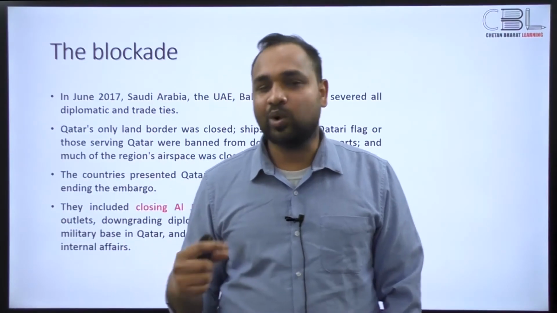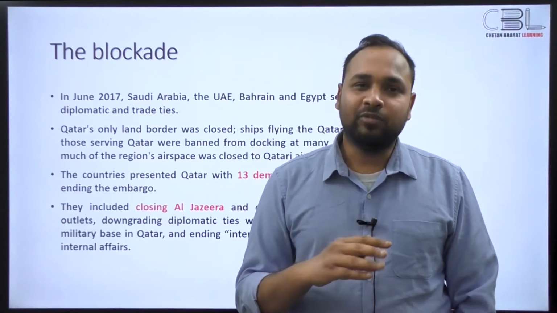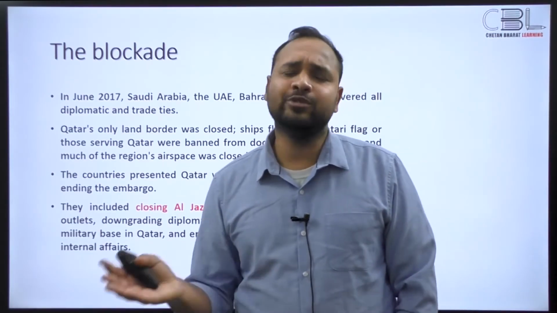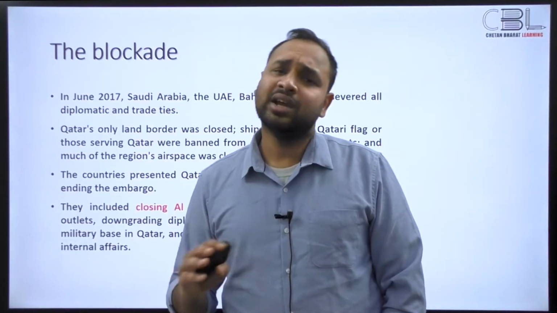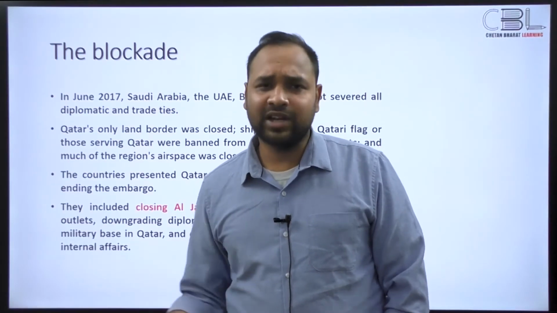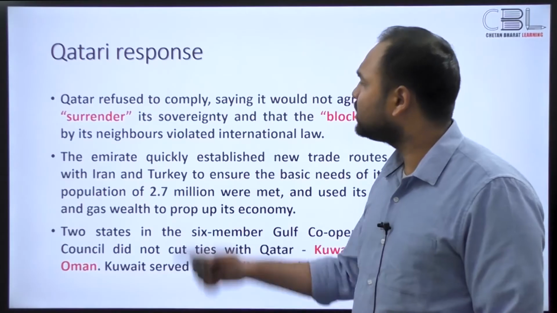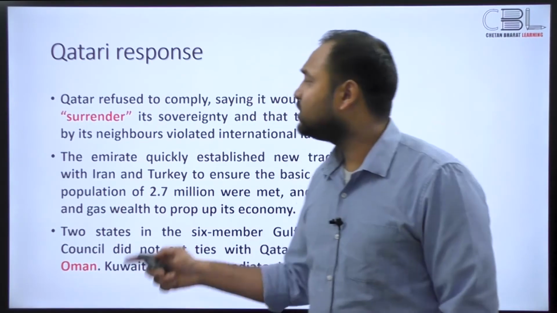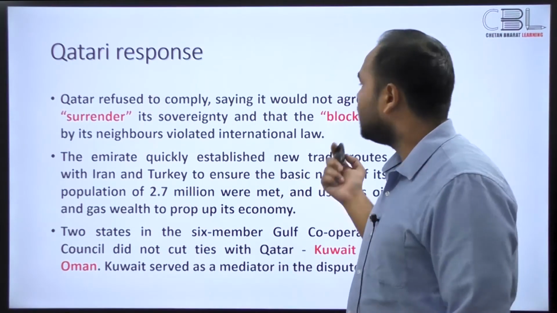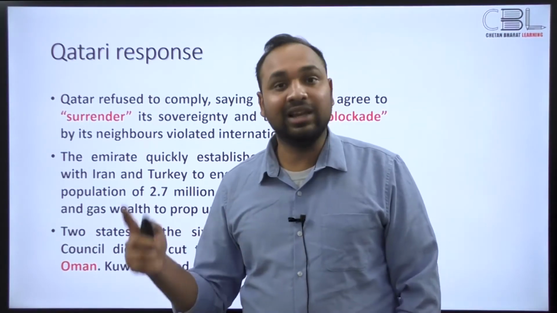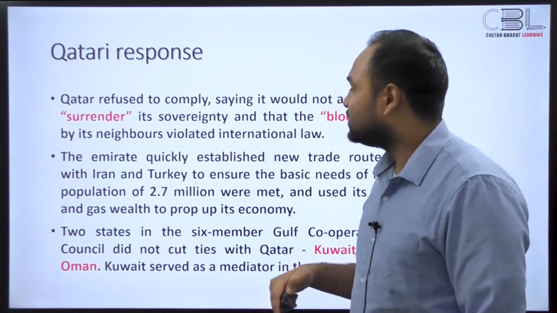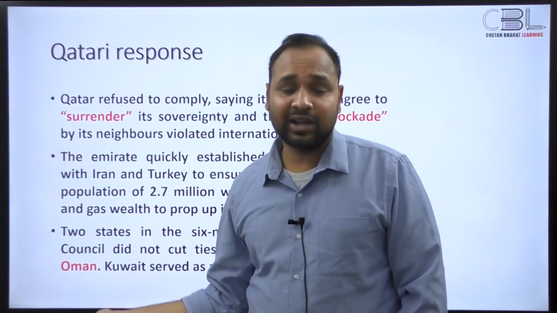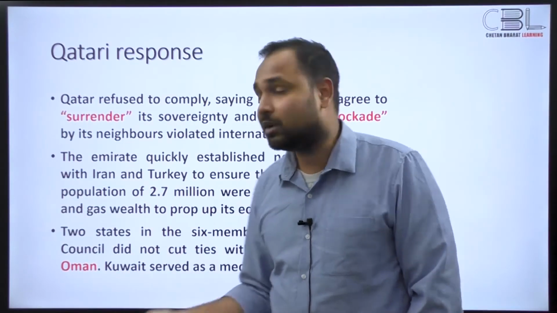Saudi Arabia pretty much wanted to punish Qatar for toeing its own line on international relations, especially with respect to Iran. Iran was the red line that they didn't want Qatar to cross, and Qatar was always very close to Iran. So then what happened? The Emir of Qatar said that we are not going to surrender our sovereignty, and this blockade is illegal in international law, not in conformity with international law. The emirate here means not the United Arab Emirates but Qatar, which itself is an emirate.